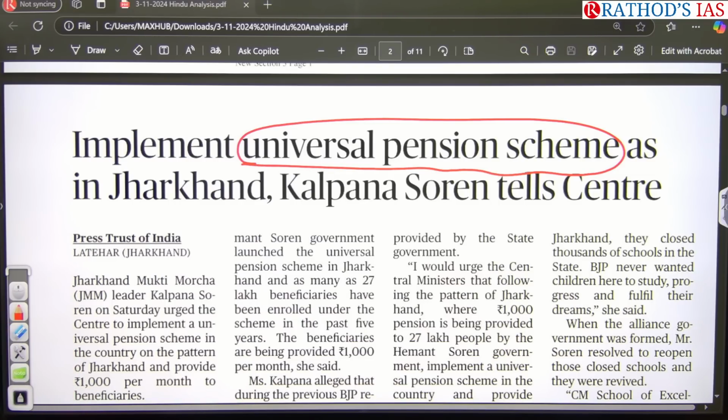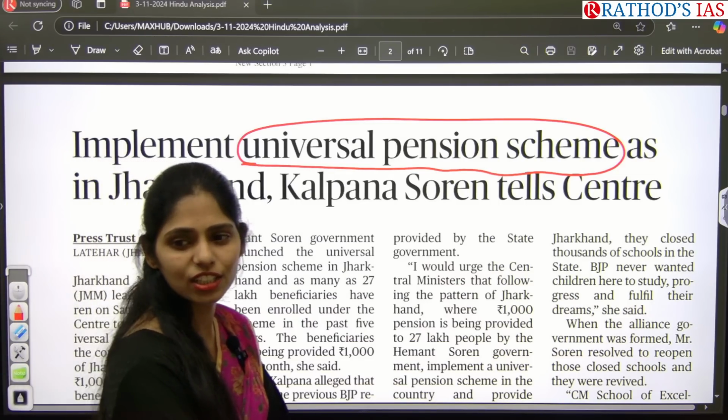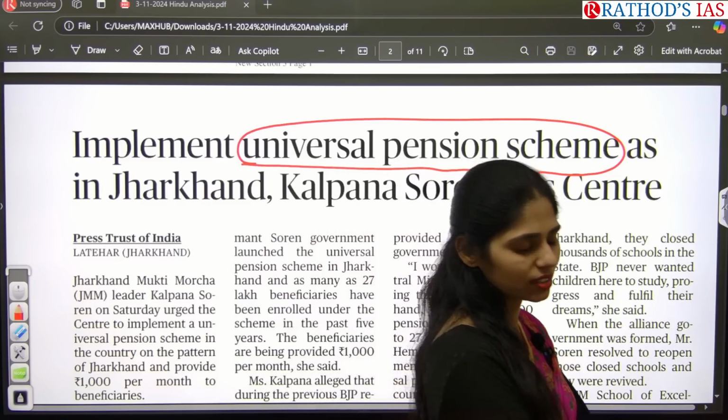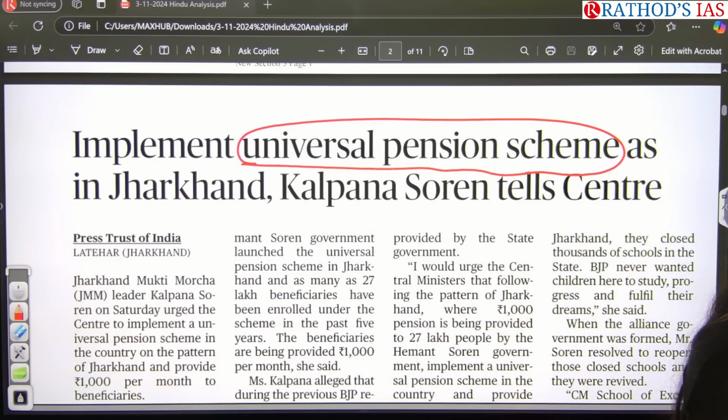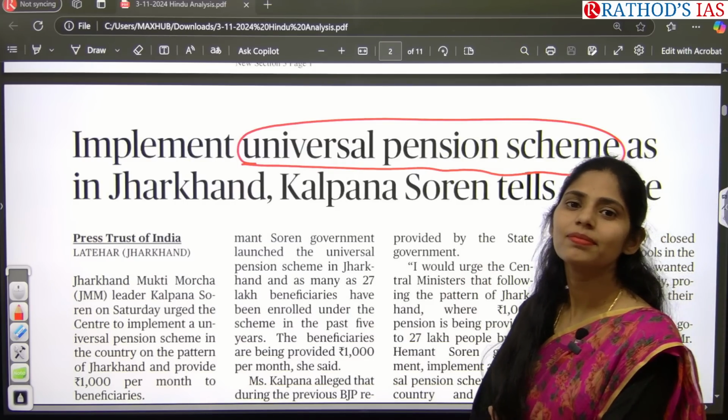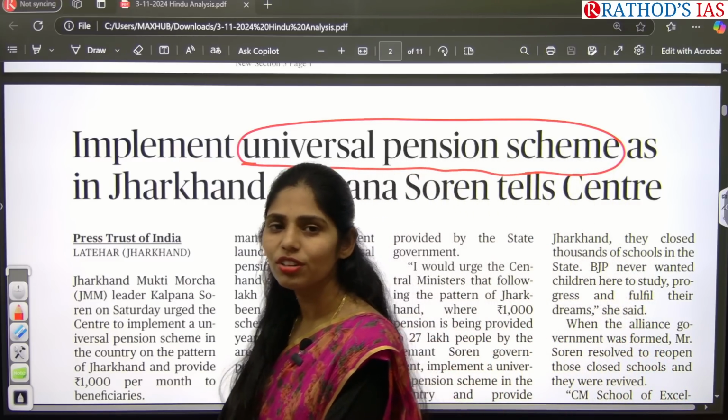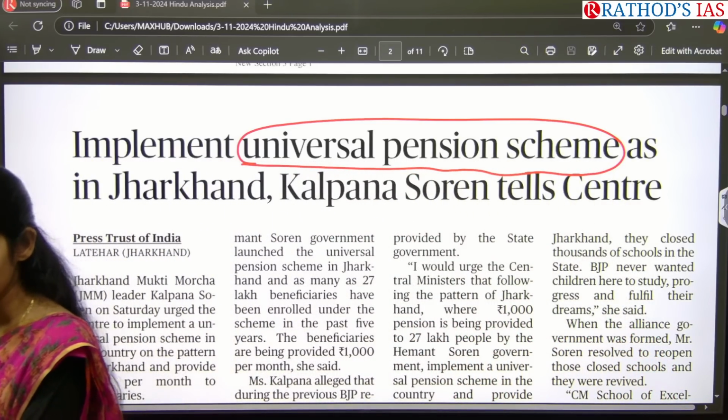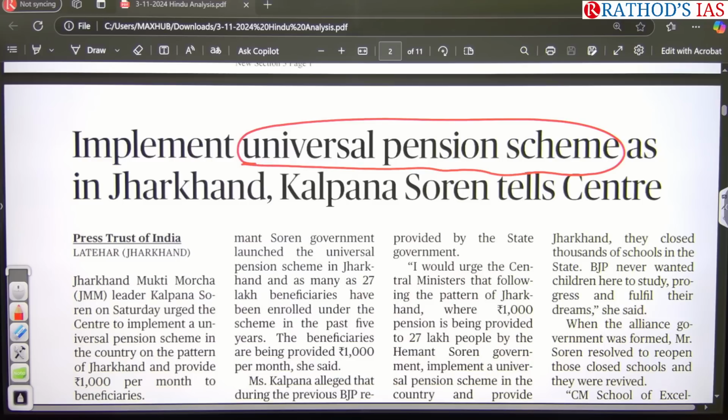Recently, tell me which kind of scheme is seen in news regarding pension. National pension scheme, old pension scheme, and one more thing is unified pension scheme. Okay, is unified pension scheme and universal pension scheme the same?